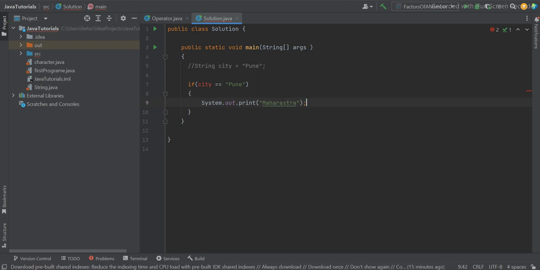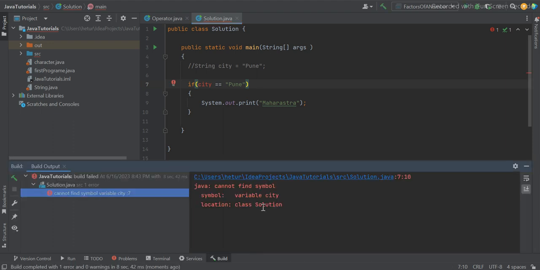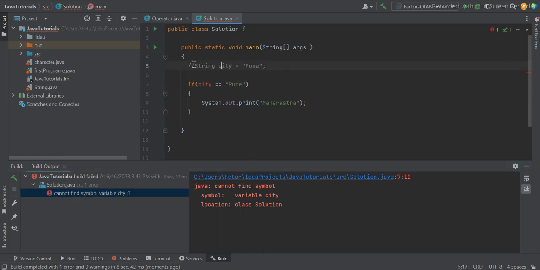All right, now guys, this is done. This is the normal if statement. Let's try to execute and see what we are getting. Are we going to get something? We are not going to get anything. Why? Because we are going to get cannot find variable city, because we defined it here but we commented it. That's why let's uncomment it. Now city equal to Pune, so the answer should be Maharashtra. Let's try to run it, guys.